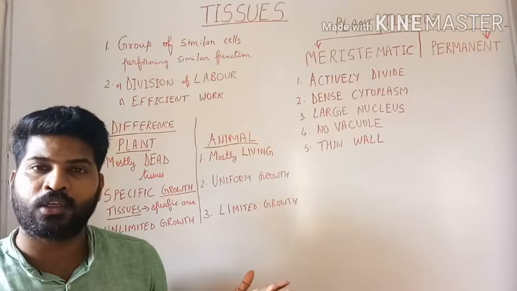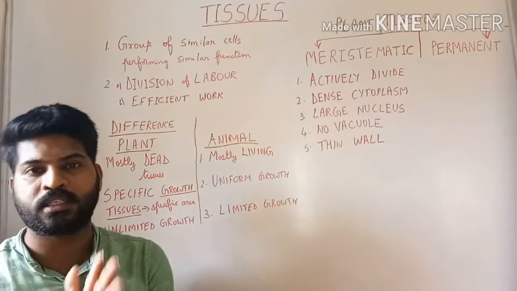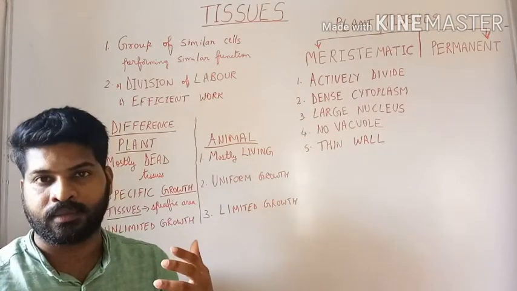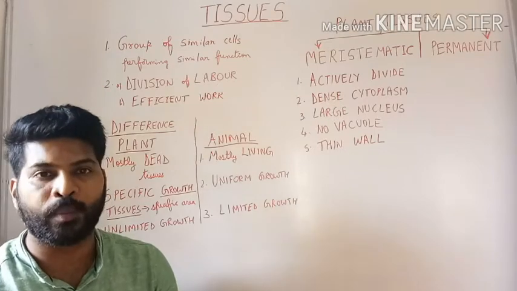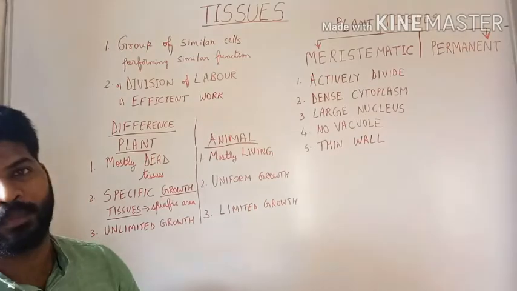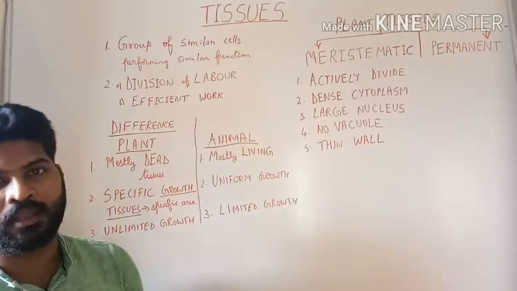One branch is tall, one branch is short, one branch is thin, one is stout. So growth is different and non-uniform, whereas in animal tissues, growth is uniform and it is not restricted to a particular specific area.